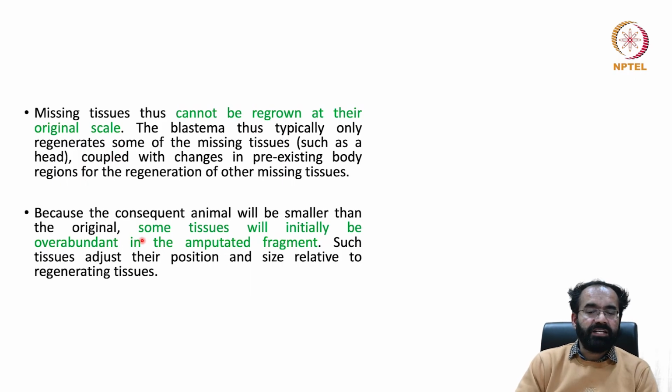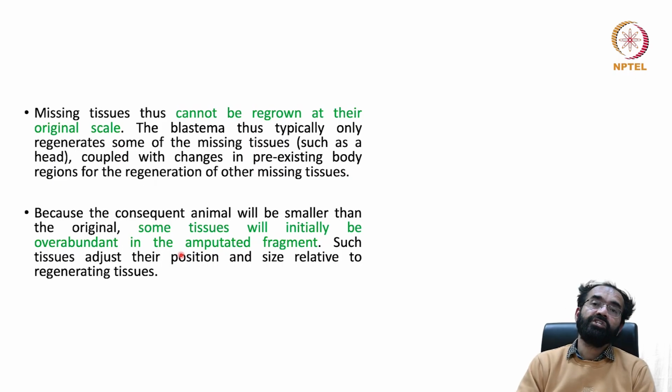And some tissues will initially be overabundant in the case of repurposing in the amputated fragment. So sometimes when this repurposing is going on, the amputated fragment will have more than the required tissue, so they will undergo apoptosis, and sometimes a required tissue will be missing.